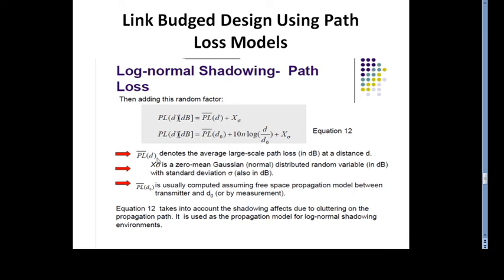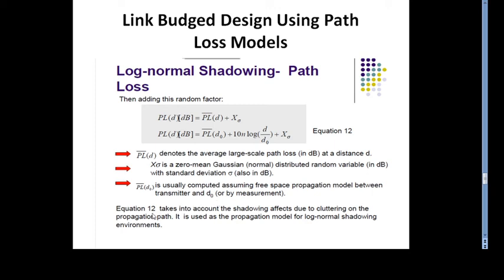So average PL(d) denotes the average large scale path loss in dB at a distance d. X sigma defines the zero mean Gaussian normally distributed random variable in dB with standard deviation sigma, which is also in dB. The average PL(d0) is usually computed assuming the free space propagation model between the transmitter and d0.